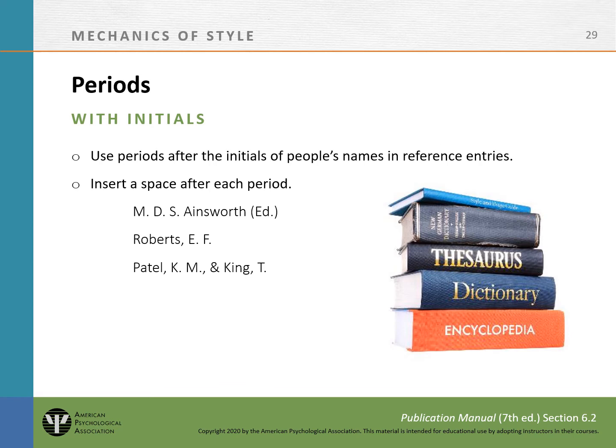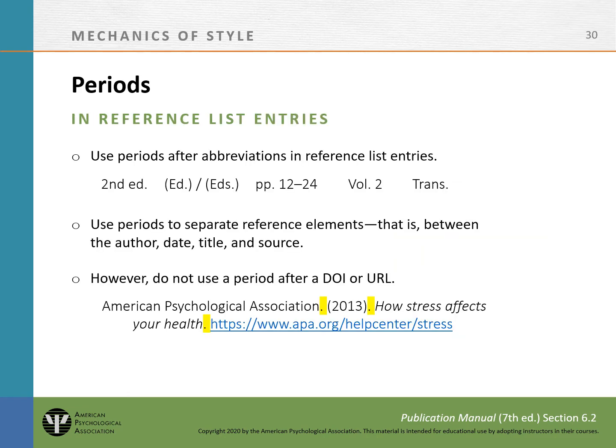Use periods after the initials of people's names in reference entries, and insert a space after each period. Use periods after abbreviations in reference list entries. Use periods to separate reference elements, that is, between the author, the date, the title, and the source. However, do not use a period after a DOI or URL.